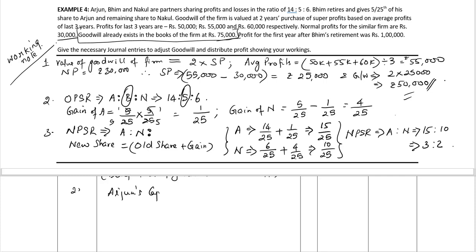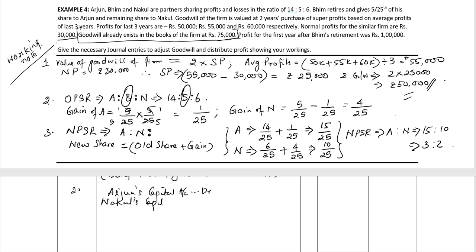So it's Arjun capital account debit, Nakul capital account debit, to Bhim's capital account, the retiring partner, amount 50,000 into the gain of Arjun is 1 divided by 25.